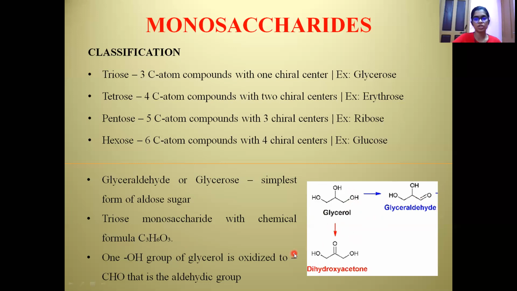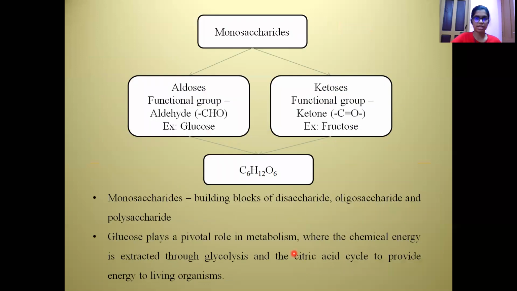So this is an introduction to glyceraldehyde or the glycerose, and it is the simplest form of aldose or the monosaccharide sugar. So moving on to the next. So we saw the classification of monosaccharides based on the number of carbon atoms. Here we'll see the classification of monosaccharides based on their functional group. So based on the functional group, they are classified as aldoses and ketoses.